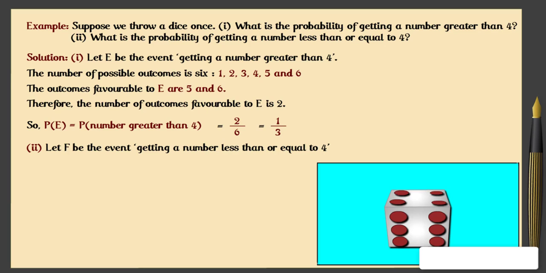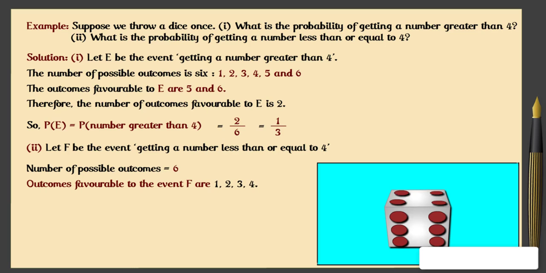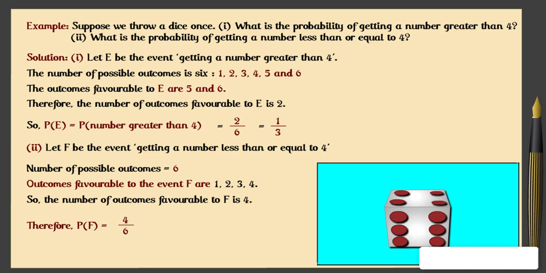2. Let F be the event getting a number less than or equal to 4. Number of possible outcomes is equal to 6. Outcomes favorable to the event F are 1, 2, 3, and 4. So, the number of outcomes favorable to F is 4. Therefore, P(F) is equal to 4 upon 6 is equal to 2 by 3.